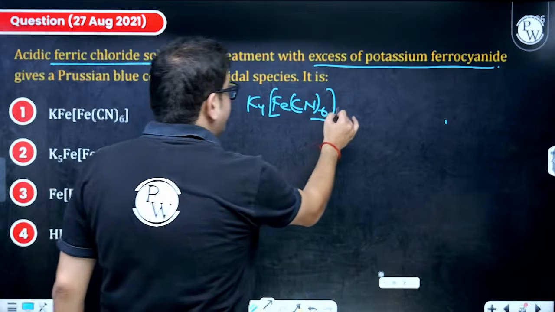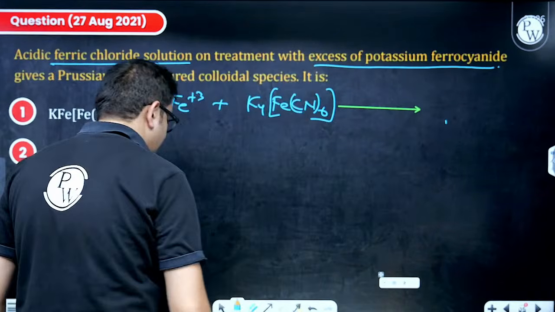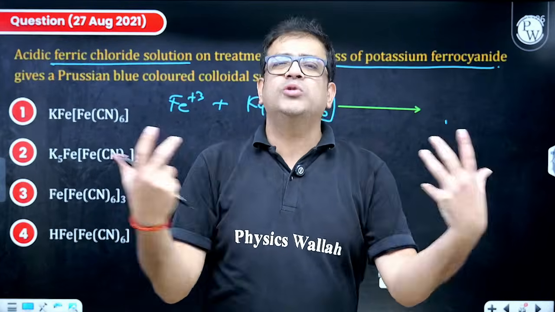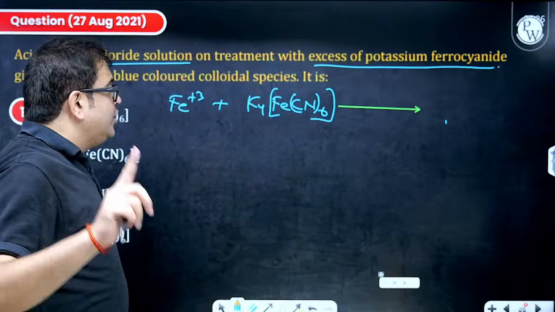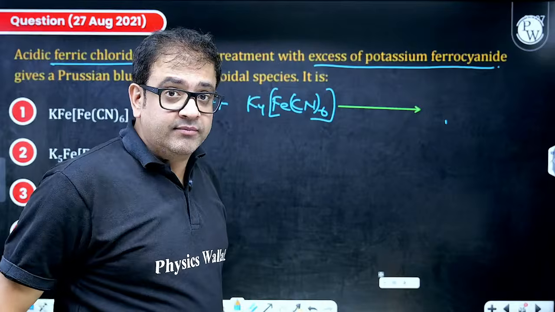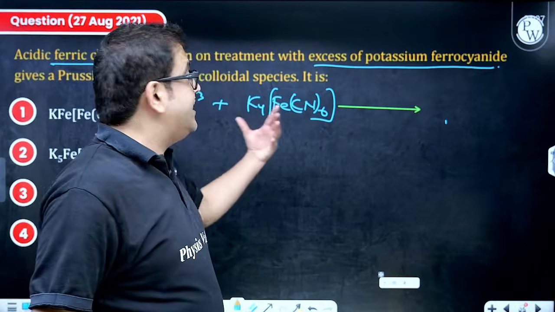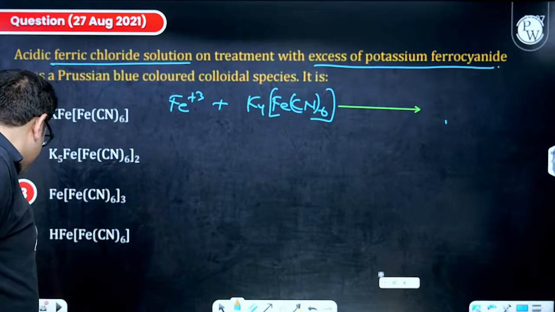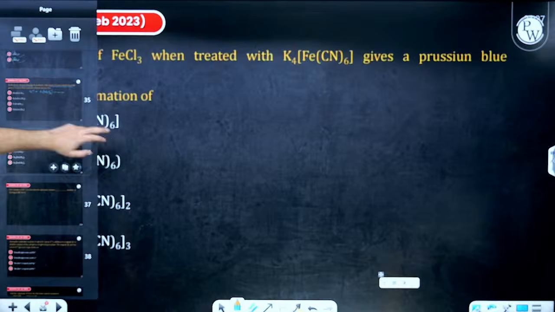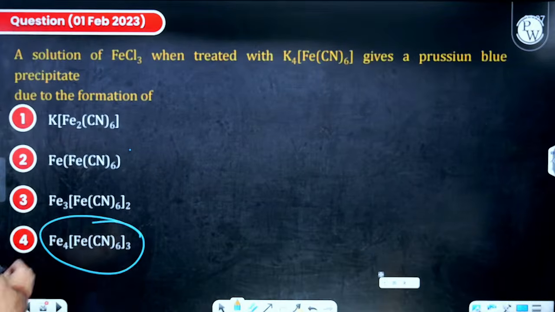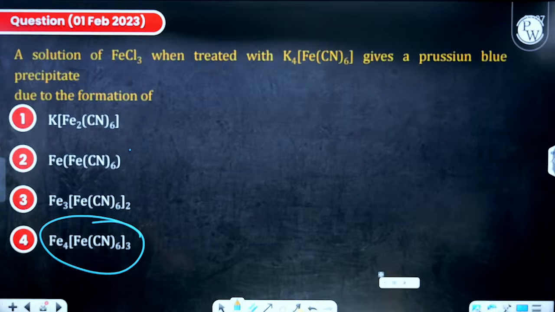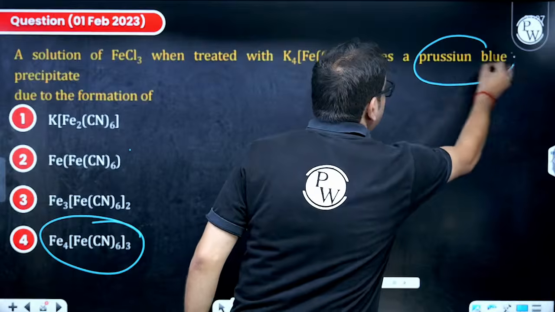If you are taking them in a 1:1 ratio, or it is not mentioned, that means both are reacted, then you definitely get a PPT. That PPT is your basic, as in you get Fe4[Fe(CN)6]3, because this Fe3+ gives you a Prussian blue PPT.